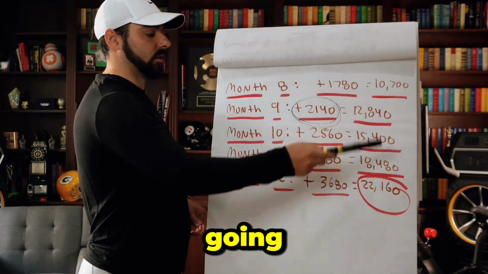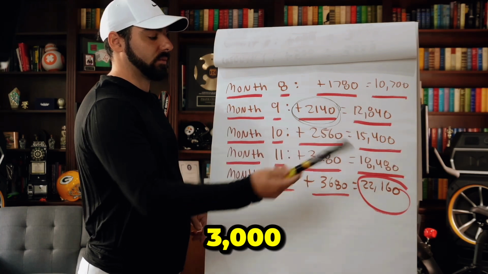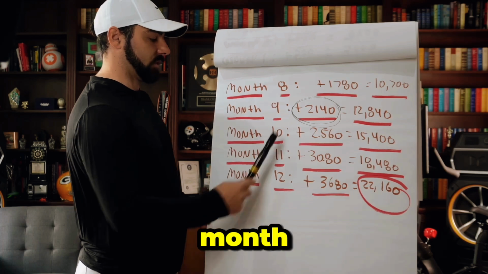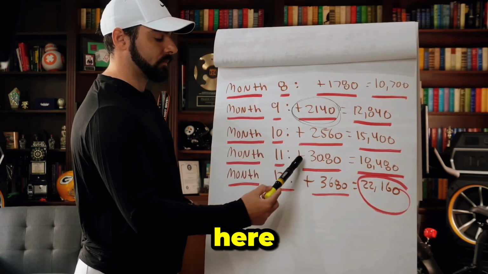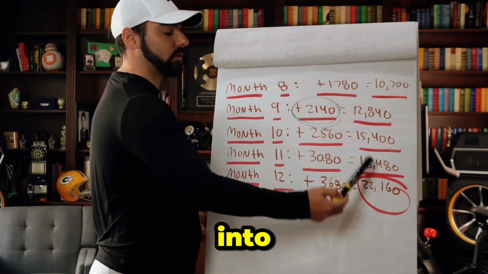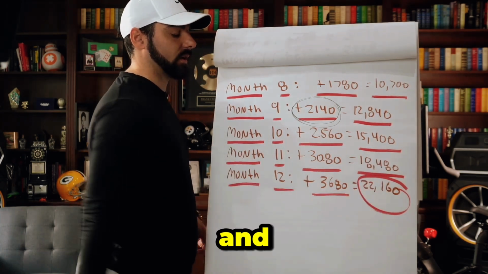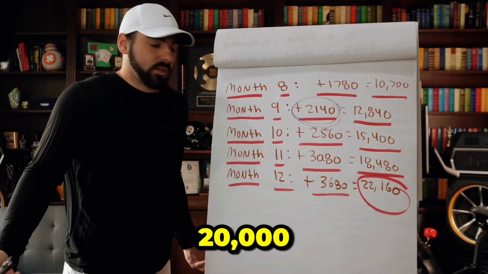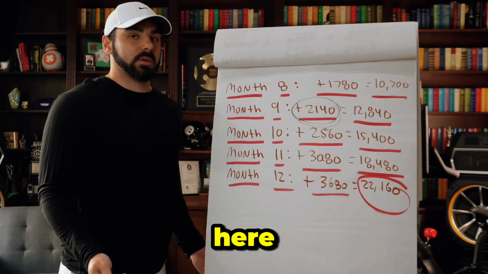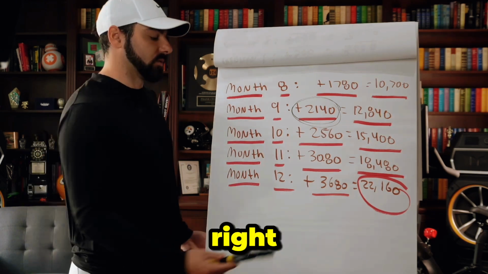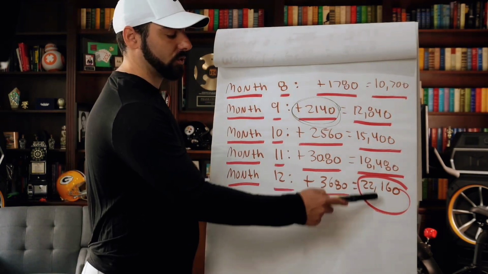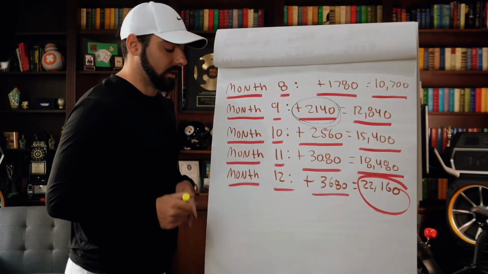Now we're really getting going here. We're starting to grow by like $3,000 almost every single month. So let's get to month 11. We'll skip month 10. This is where we reach that $3,000 profit range. That goes into our bankroll, and now it's $18,480. We're nearly at that $20,000 mark in month 11. So obviously, we get to month 12, what's going to happen here? We're surpassing that $20,000 range, right? We make $3,680. New bankroll, $22,160 in what?